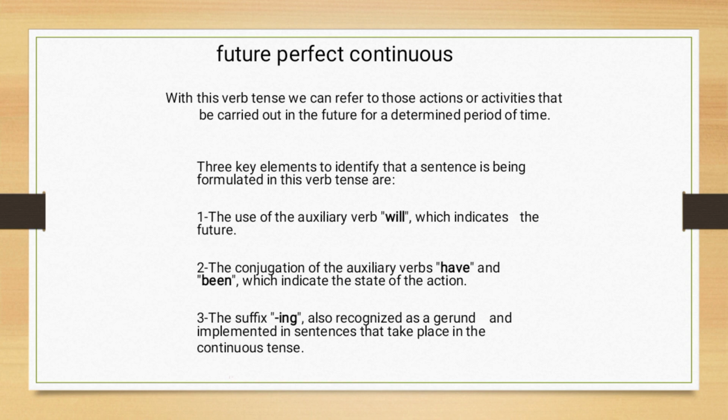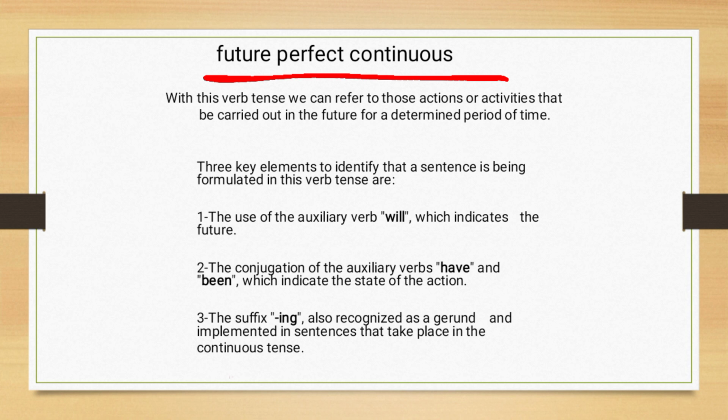Future perfect continuous. With this verb tense, we can refer to some action or activities that will be carried out in the future for a determined period of time. Three key elements to identify that a sentence is formulated in this verb tense are: 1.